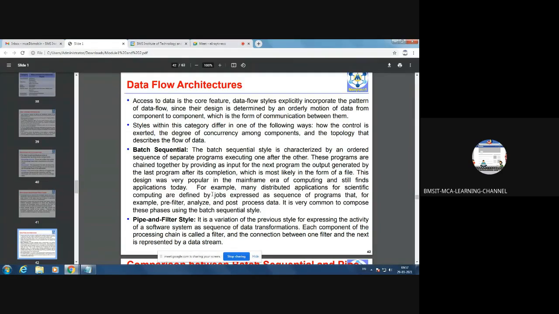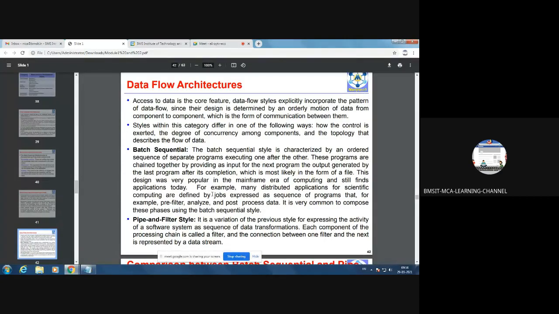That means first take job 1, execute it, finish it, then go for job 2, execute, finish, then go for job 3. So batch systems group together common jobs to make one batch, and we submit one batch at a time. That is called a batch system, and it always executes sequentially.